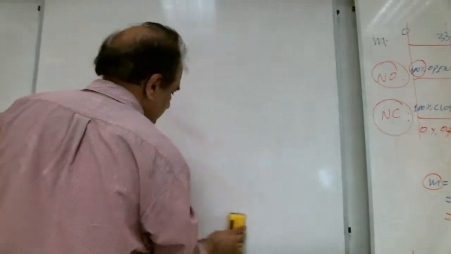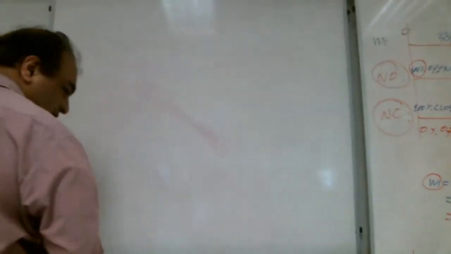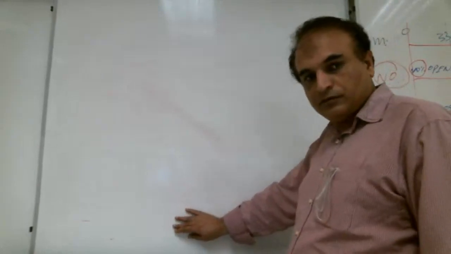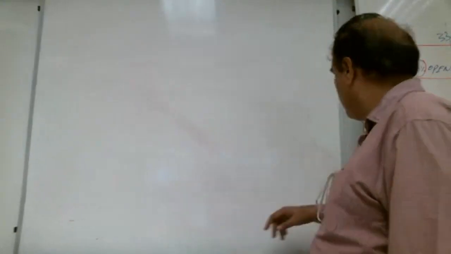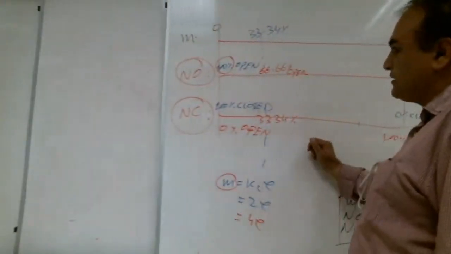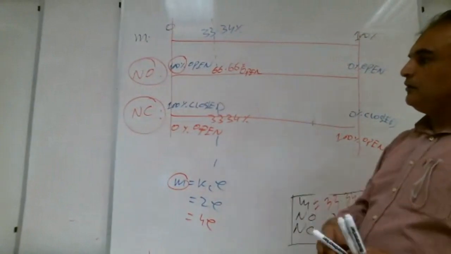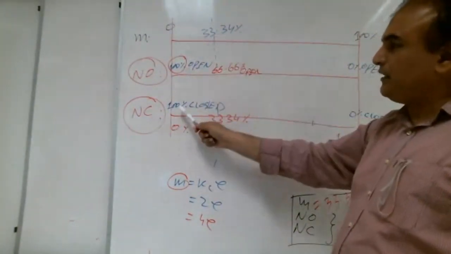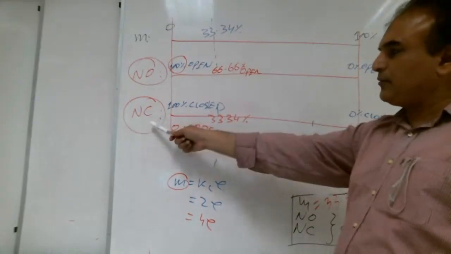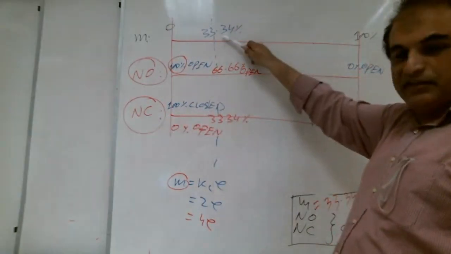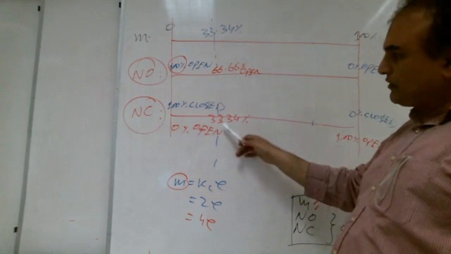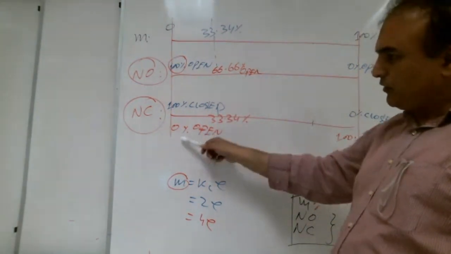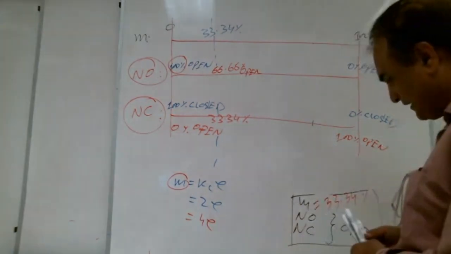Teacher, how many in the last question? Without signal, it is 100% closed. That's why we say normally closed. So the signal is here, 33.34. So how much closed? How much open? 0% open from this side, because we are interested in open.